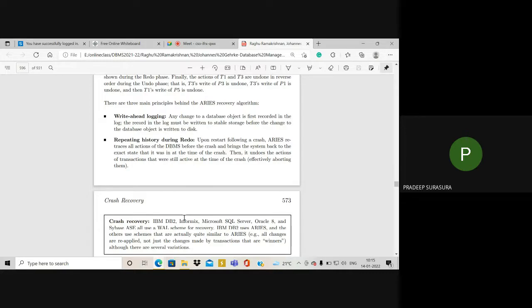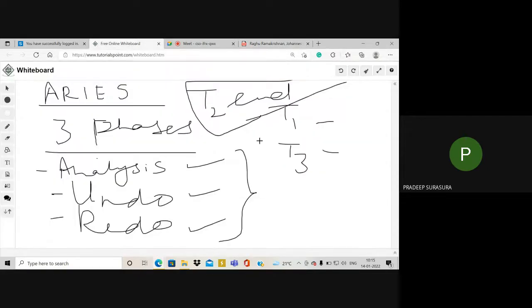According to me, it is a minimum 8 marks question, and almost every time the Aries algorithm will come. So you may be asked to write the three principles, then the three phases along with one example. Hope you have understood those three phases: analysis, undo and redo.